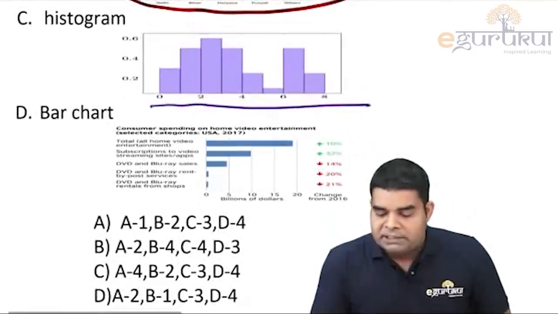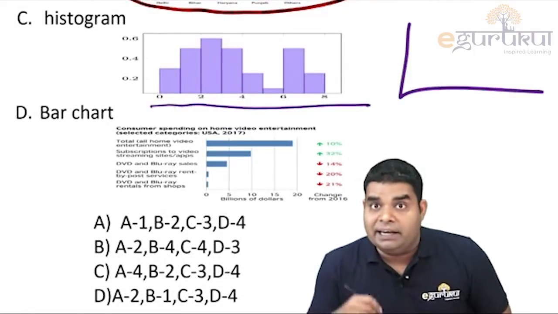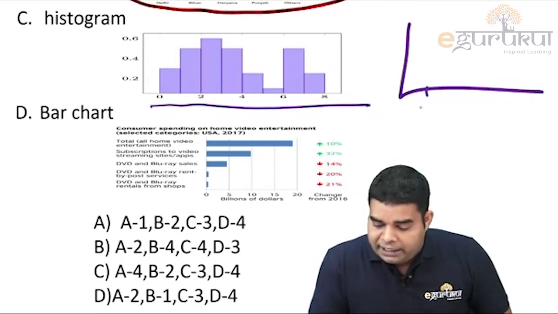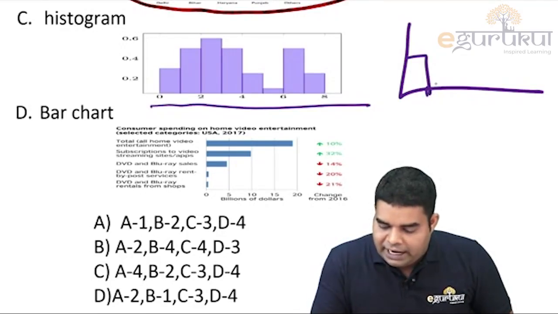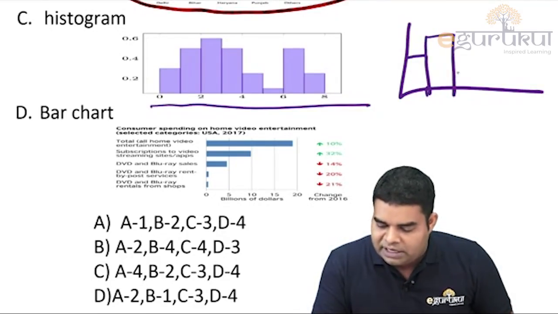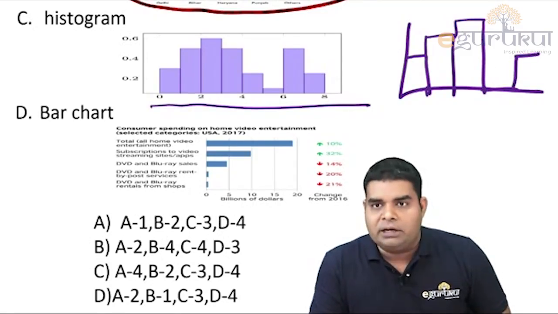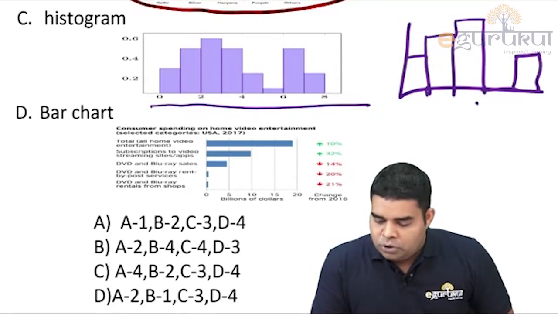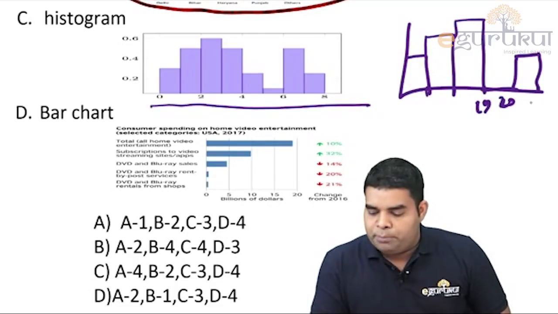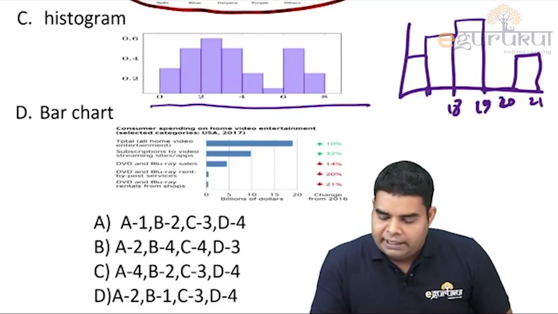And suppose I am representing cases of Japanese encephalitis in India, and I am writing the data like this, let's say 2016, 2017, 2018, then in 2019 no cases reported, and then let's say 2019 to 20 no cases reported, then 21, let's say 18, 17.